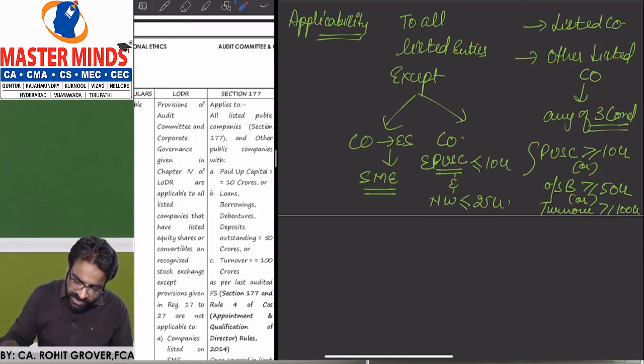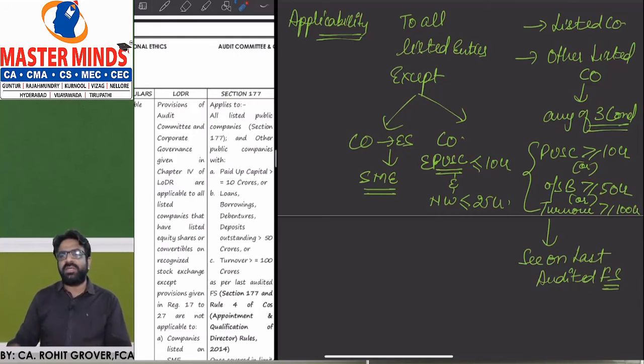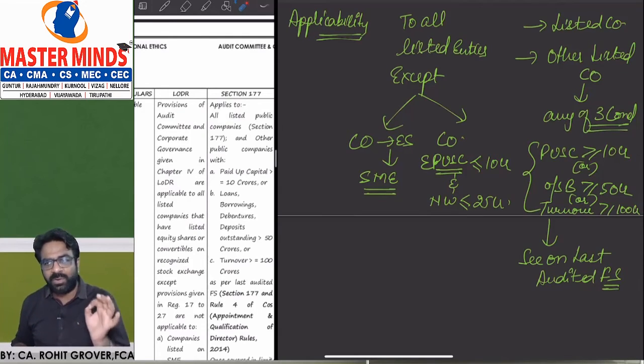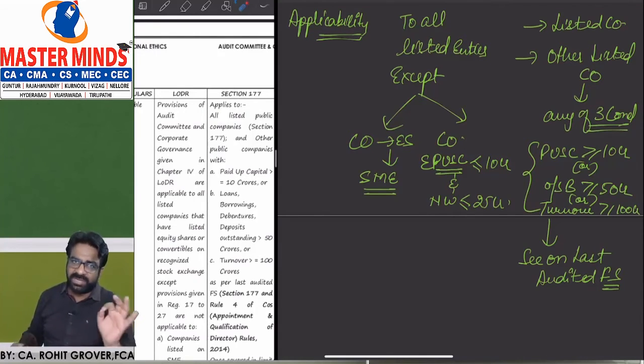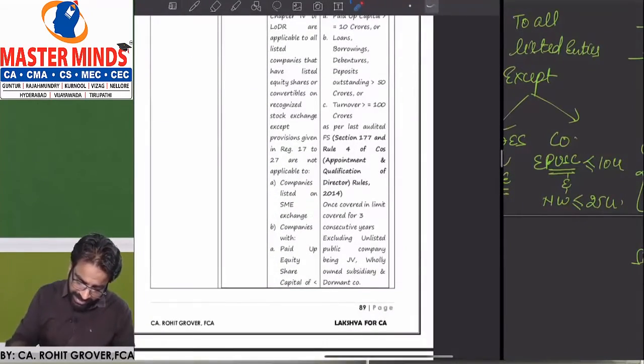And we have to see all these three figures on the last audited financial statement. And you already know that once it is covered, you are covered for the 3 consecutive years. So let us see whether we have done it correctly or not. So this is what the LODR.